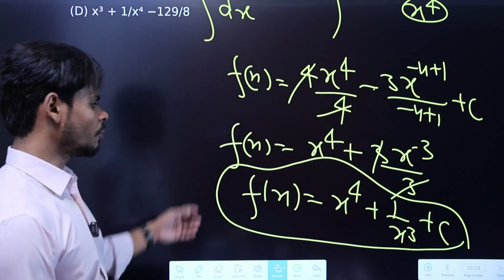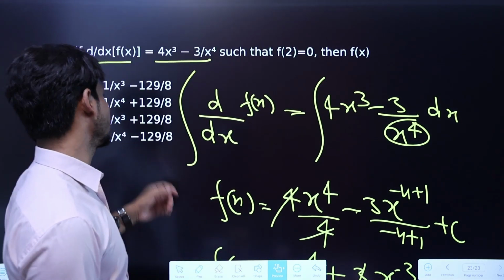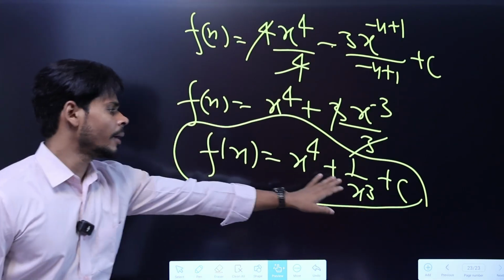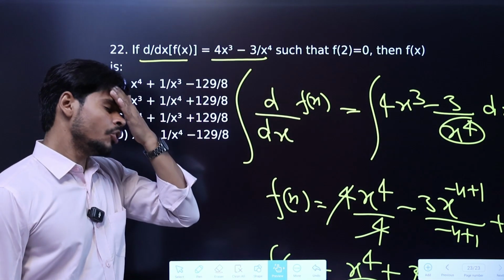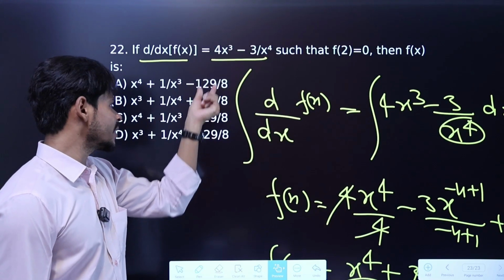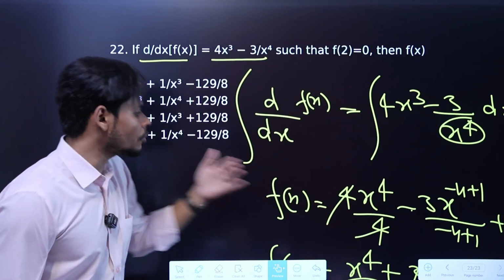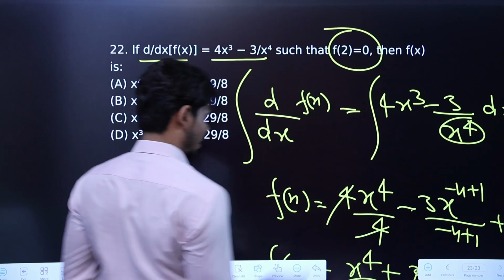Now one more important thing we are given, that f of 2 is 0. Actually we have already got the function, but in the MCQs, your function is not in terms of just plus c, right? We need to also find the value of c, and for that you are given a condition that f of 2 is 0.